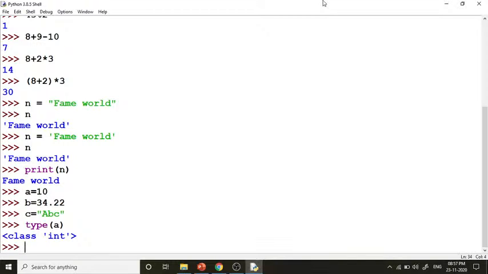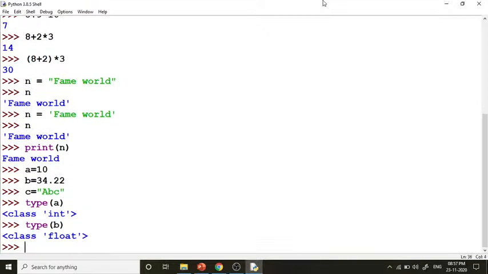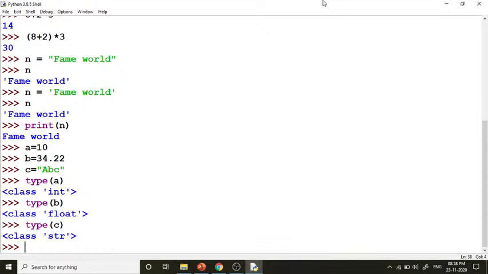So you can see that if I am taking A, it says class int, that means it is integer. Now I am taking type B, where we have taken a variable, and here you can see it's float. Now let me tell you one more thing: in Python the concept of double is not there. The double data type was there in different languages, but in Python the double data type is not present. Now let's check type C. C is basically ABC, that is a string, so it will tell class str. Str means string. This way you can see that we are getting the different data types accordingly.